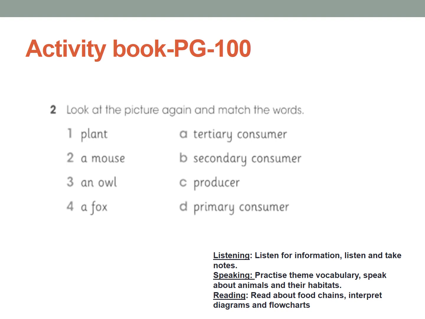Now again, activity book page number 100. Look at the picture again and match the words. So now you have to look again and match to the correct words. Okay. So what is A? Plant. Is it a tertiary consumer, secondary consumer, producer or primary consumer? You're right. It is a producer. So you can write 1 here. Once you finish, please check your answer in the next slide.